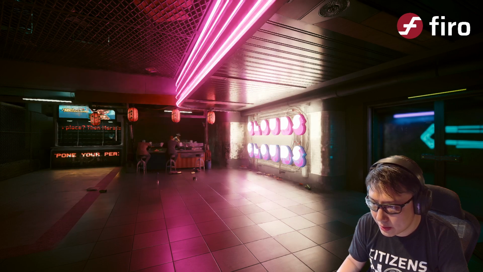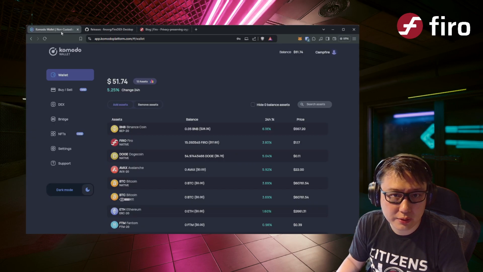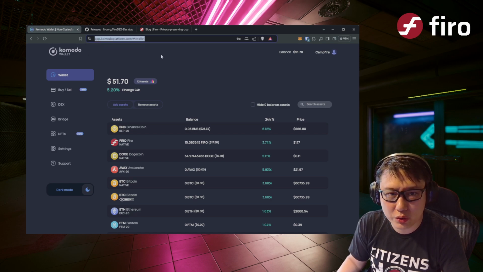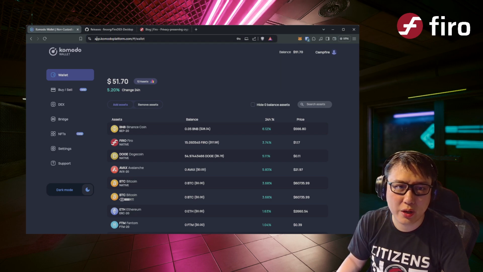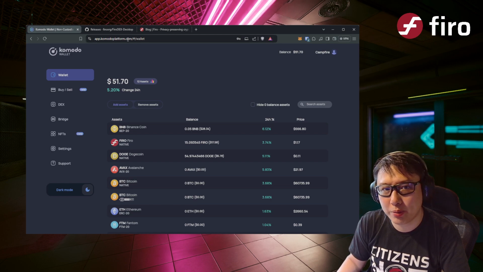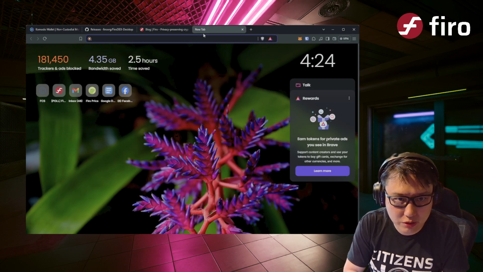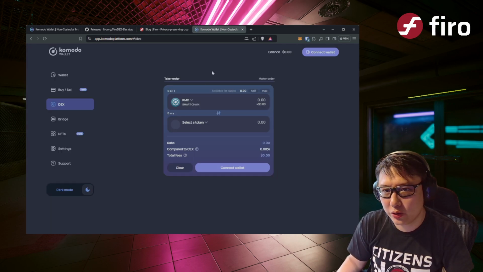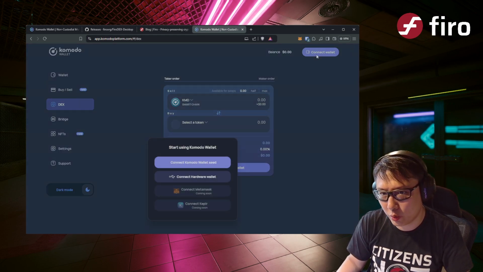Let's hide this and show this. Okay, so this is the Komodo Wallet website, and all you have to do is go to app.komodoplatform.com. It loads this, right? And it connects a wallet.